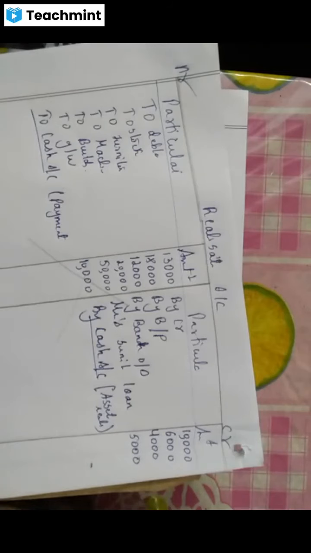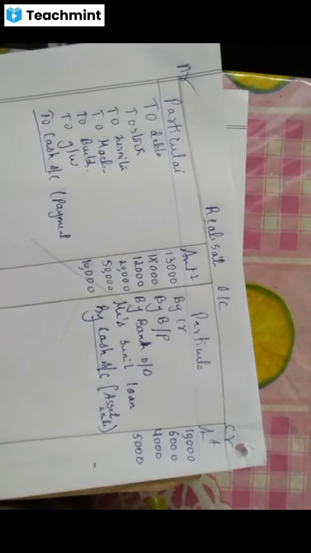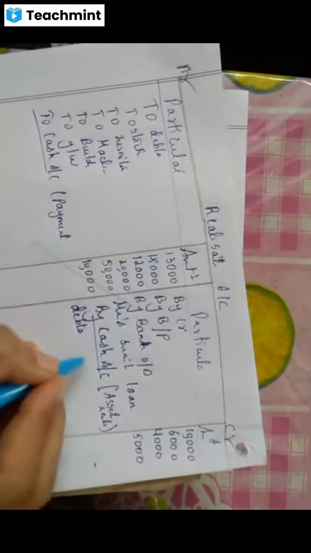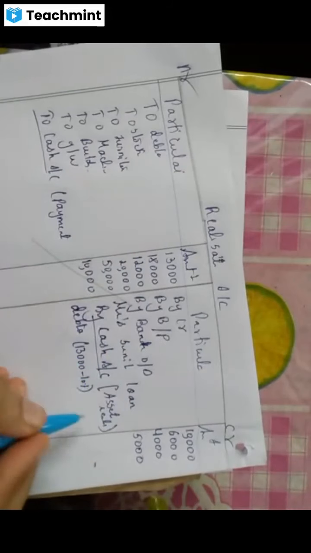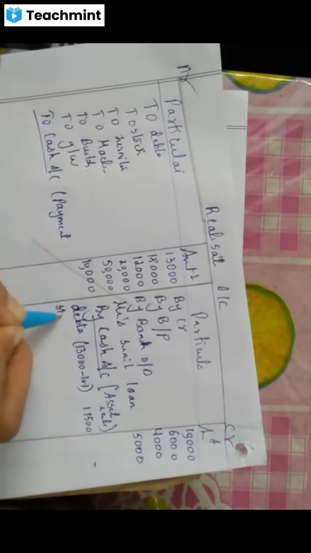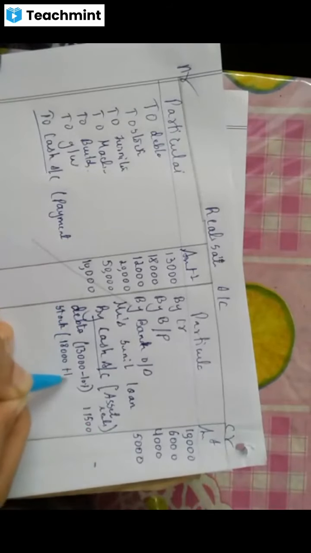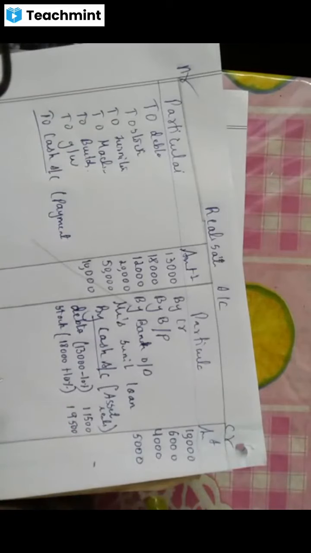Debtors are realized 10% less, isn't it? So make it less. Debtors amount is how much? 13,000. When you do 10% less, how much you get? Yes, very good. Then stock is realized plus 10% more. When you do plus, you get how much? Yes, 19,500. Correct? Very good.